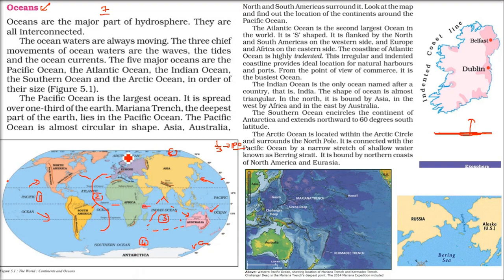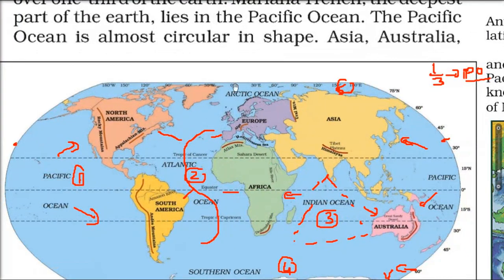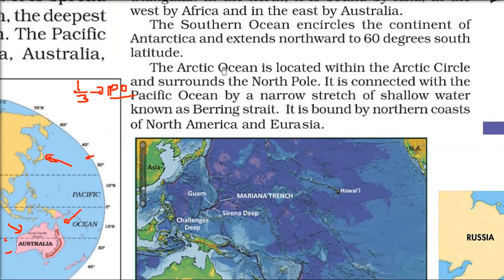The Arctic Ocean is the topmost, on the North Pole. So this Arctic Ocean touches North America, and it touches Europe and Asia, that is Eurasia. So these are the portions I am showing you where this Arctic Ocean is. The Arctic Ocean is located within the Arctic and surrounds the North Pole.